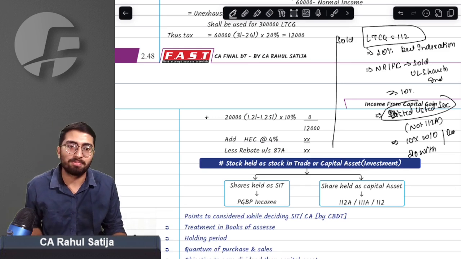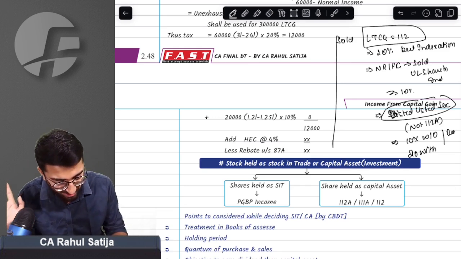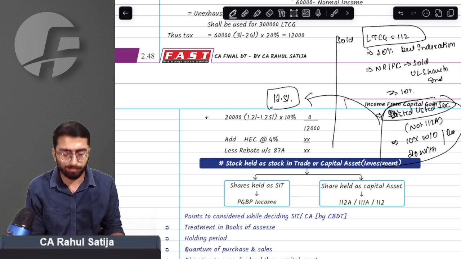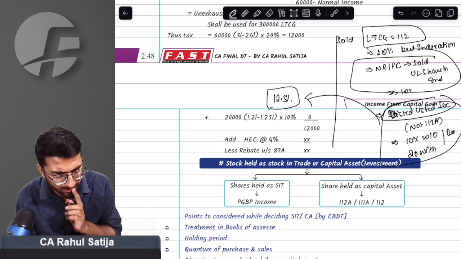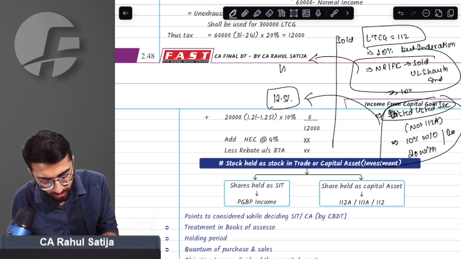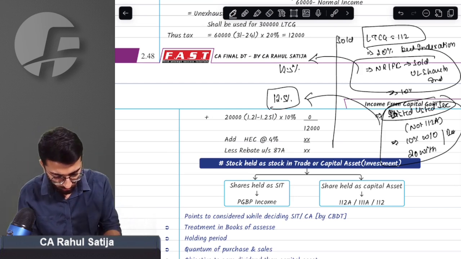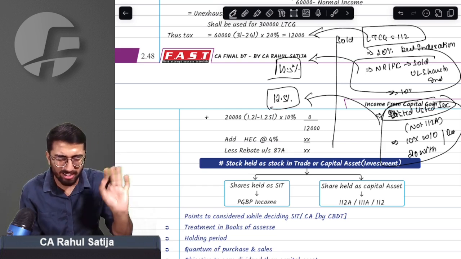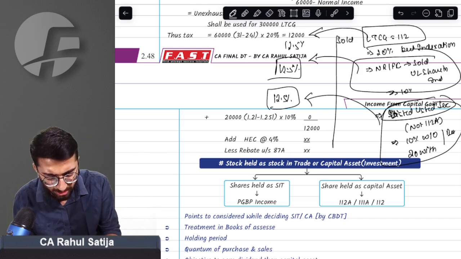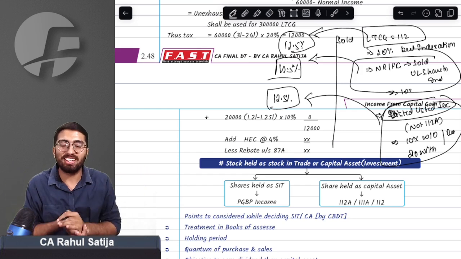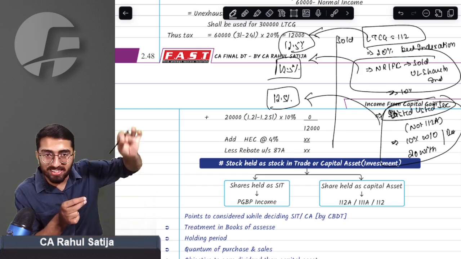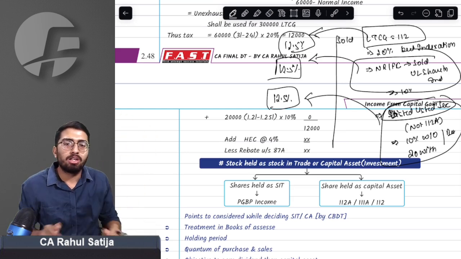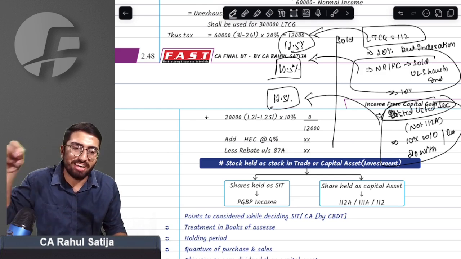But the budget brought certain changes. Listed securities? 12.5% without indexation. Non-resident foreign company, unlisted shares in India? 12.5% without indexation. We don't understand. What are you saying? Long-term capital gain 20% with indexation? We have already scrapped indexation, it is 12.5% without indexation. Oh my God, what a great thing they did. Whatever the complex tax rates under section 112 were, they have normalized everything to 12.5% without indexation in every case.